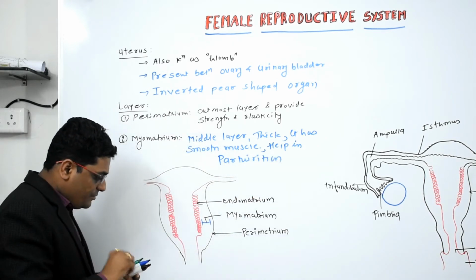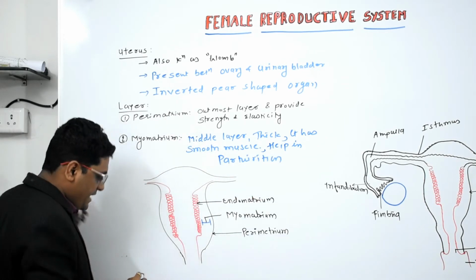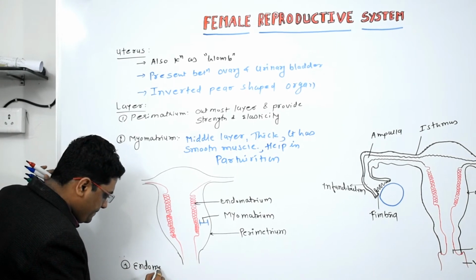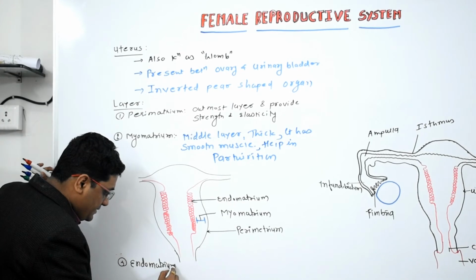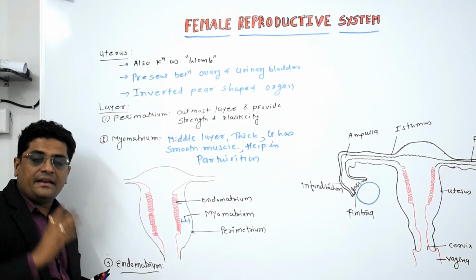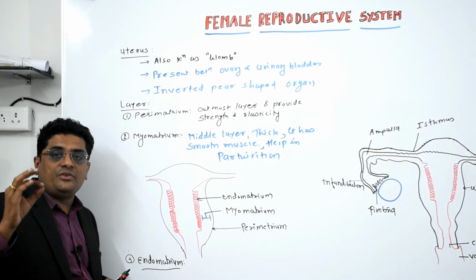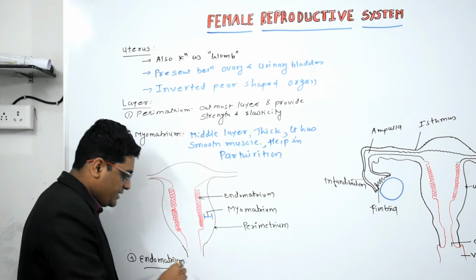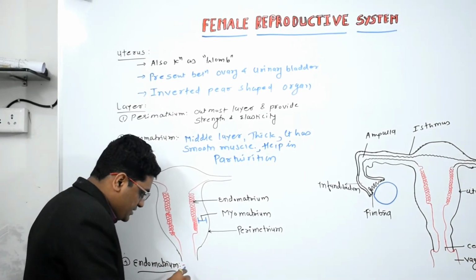The innermost layer is known as the endometrium. This endometrium is the glandular layer, and it ruptures during menstruation every 28 days, and it bleeds out from the body.